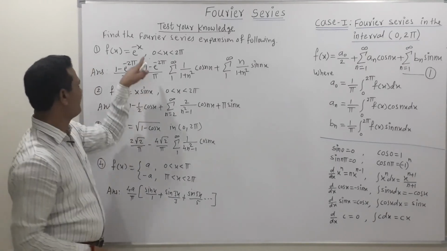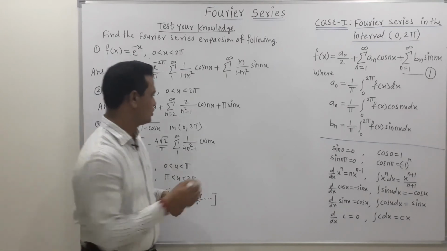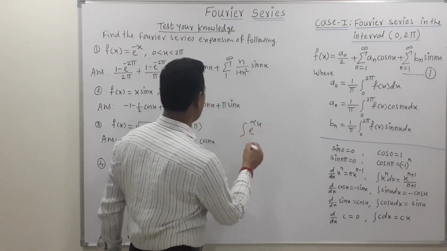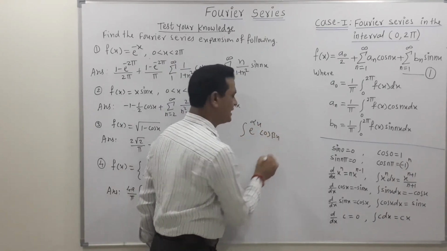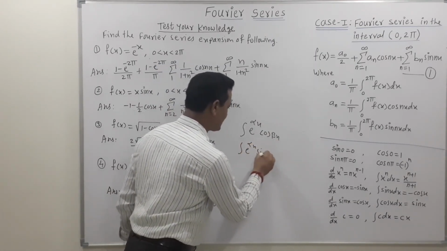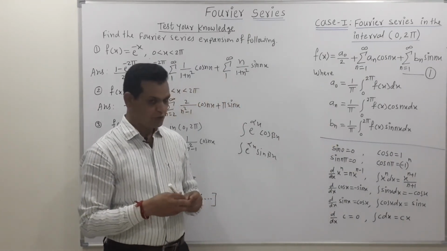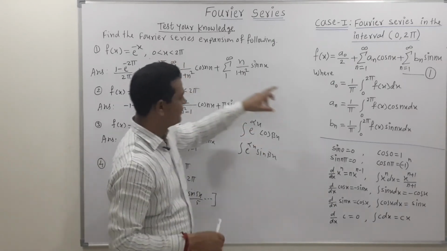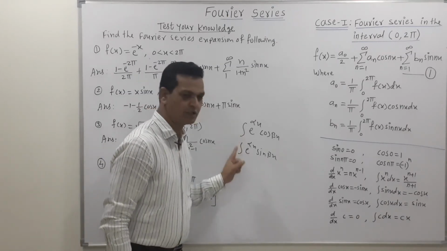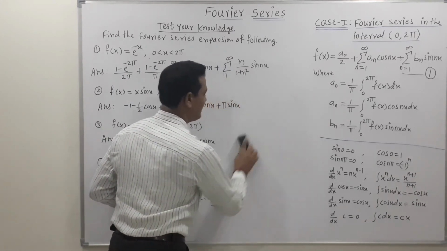For finding the Fourier series expansion of this term, the general rule for integration by parts is not applicable. So use the concept e raised to alpha x into cos of beta x for finding the value of an, and similarly e raised to alpha x into sine of beta x for finding the value of bn. In that case, use these 2 results for finding the value of the integration, or to find the values of a naught, an and bn.